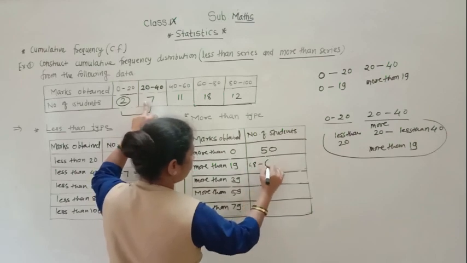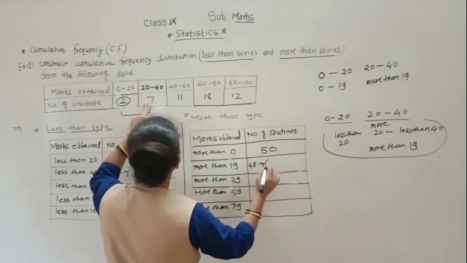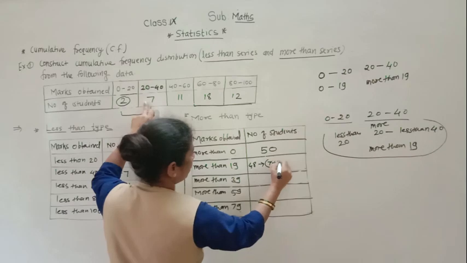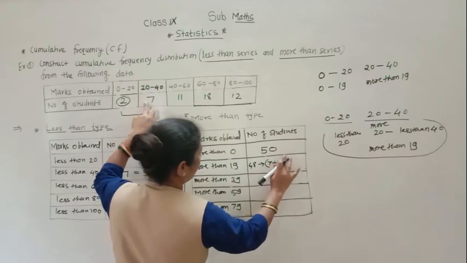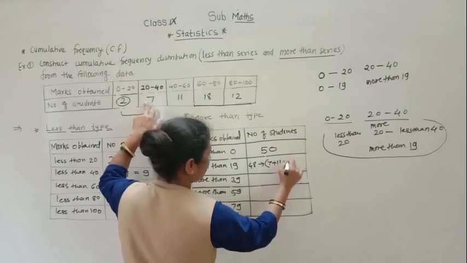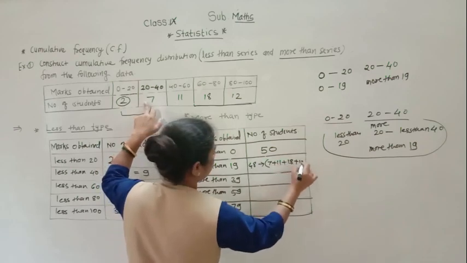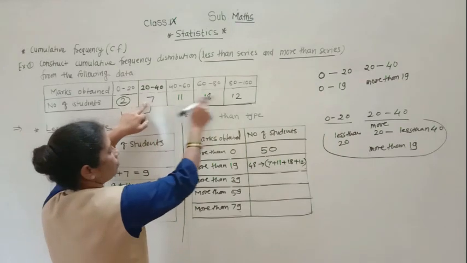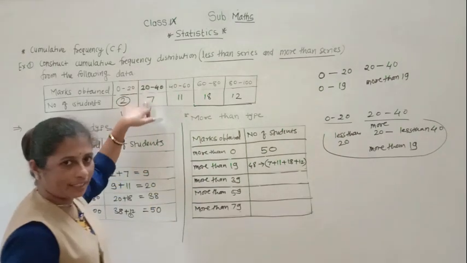See here, you will get this from 7 plus 11 plus 18 plus 12. So all these students are those who got more than 19 marks.